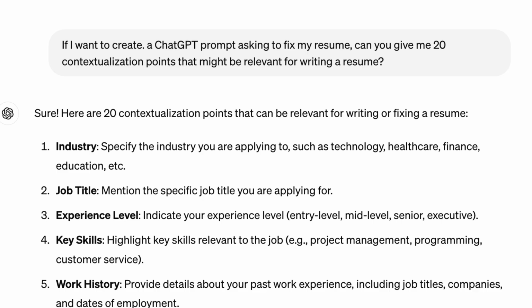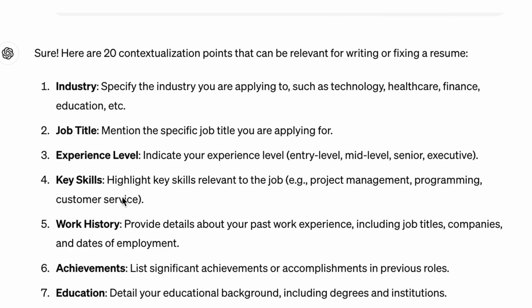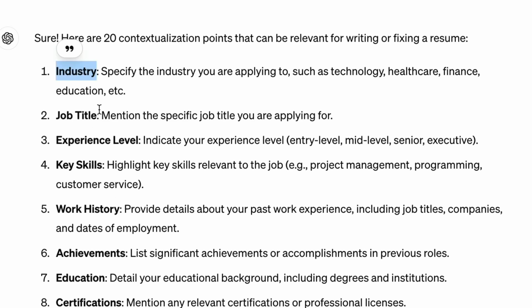What you should aim for is a very strong partnership or collaboration where, yes, you're working as a human very hard, but understand that you have blind spots. There are things you can't think of. This is where asking ChatGPT can really help to augment and fill in the blanks or blind spots that a human might have. So I asked ChatGPT, if I want to create a ChatGPT prompt asking to fix my resume, can you give me 20 contextualization points that might be relevant for writing a resume? And there it is. Industry, job title, experience level, key skills, work history.